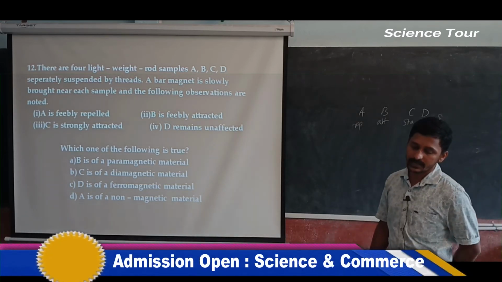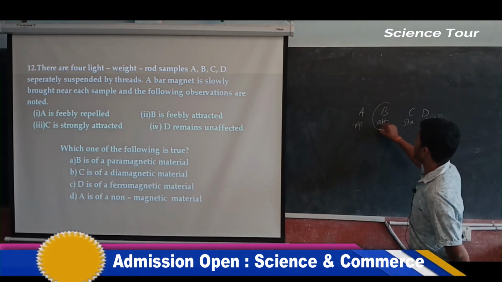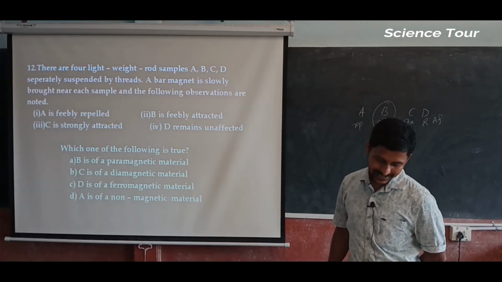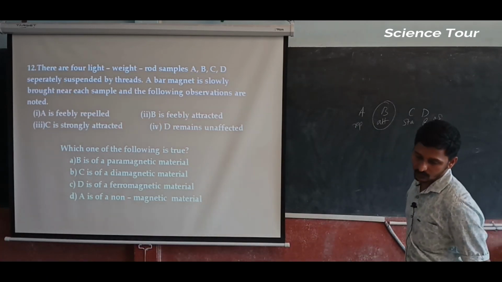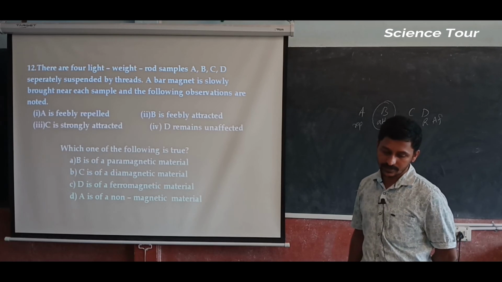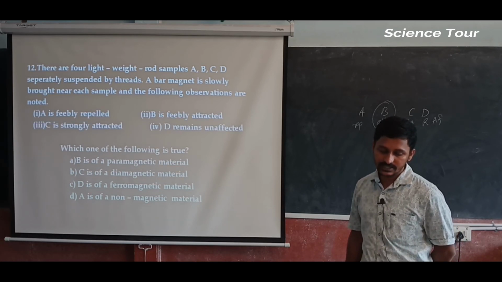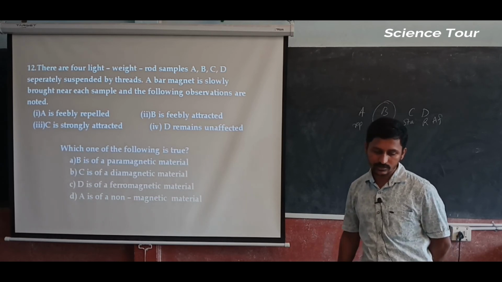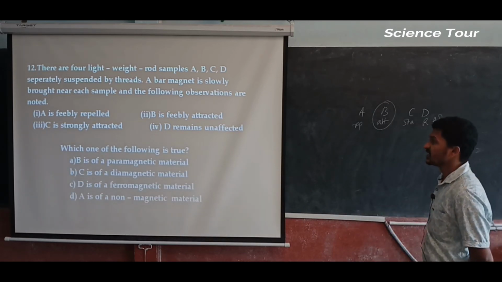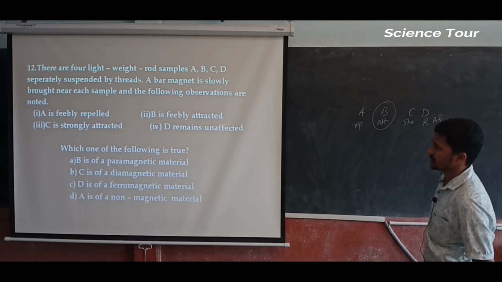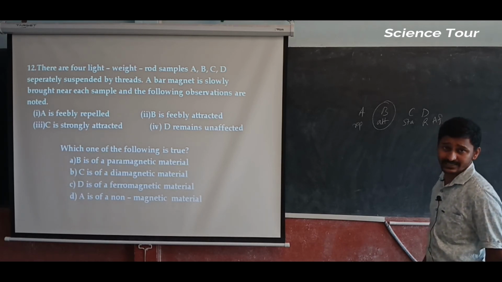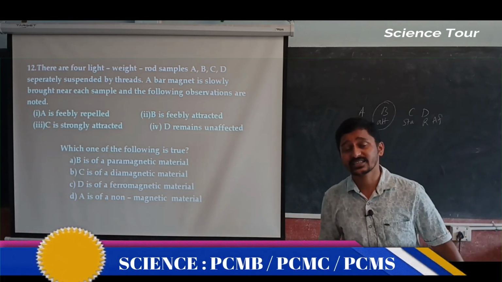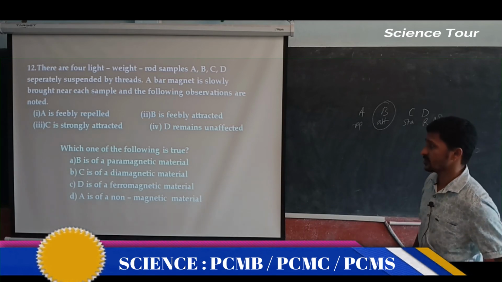B is a paramagnetic material, weakly attracted. What actually? B is feebly attracted. Paramagnetic material means it is going to attract, almost. So B is a paramagnetic material. It's almost the correct answer, and option A may be right. Let's see whether the exact answer is in the other options or not.